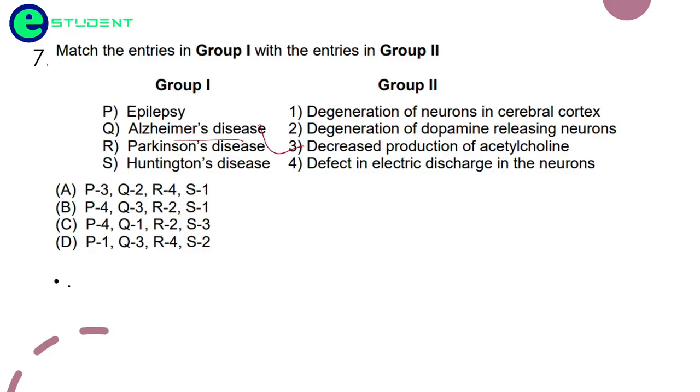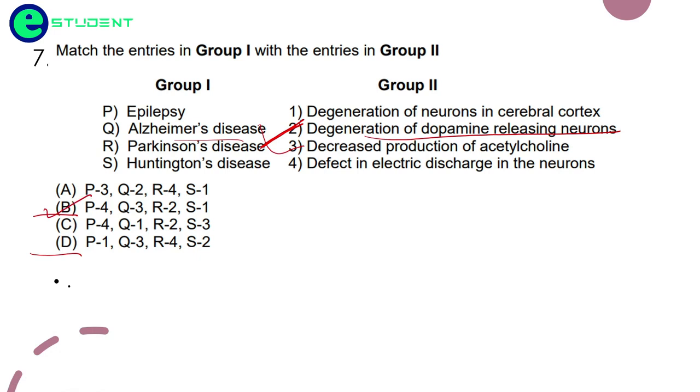So where all we have Q as 3, we have it in B and we have it in the D section. Okay, so Parkinson's disease is involved with degeneration of dopamine releasing neurons. So R is going to be 2 here. So where is R2 here? It is present in B. So B is the correct option here.